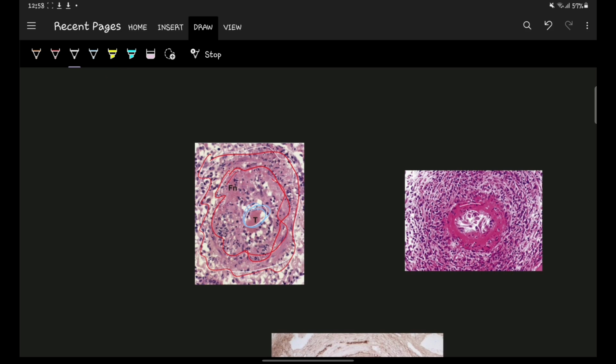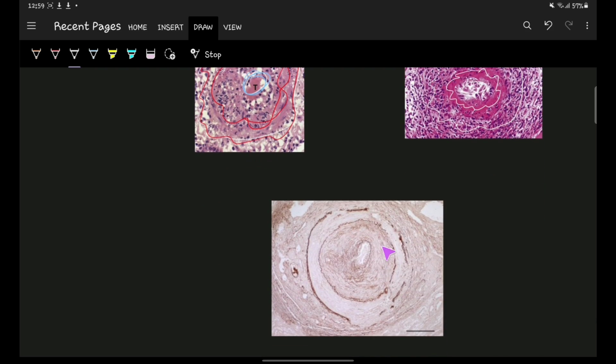You can see again there is the fibrinoid necrosis, here is thrombus, and there are the neutrophils or the inflammatory cells infiltration. In this slide you can also see that there is the fragmentation of the internal elastic lamina, and marked fibrosis throughout the wall.